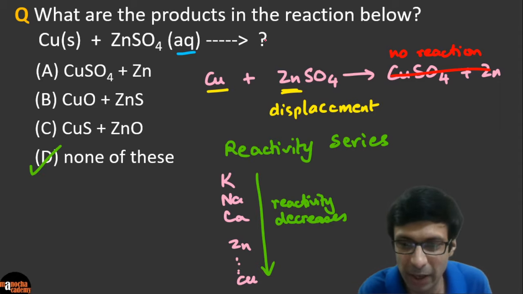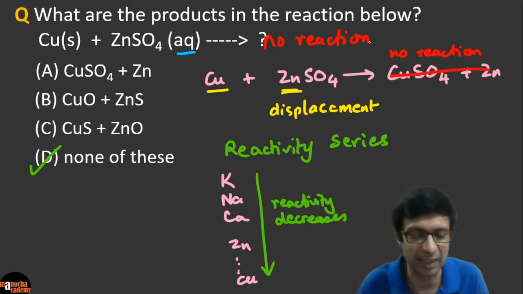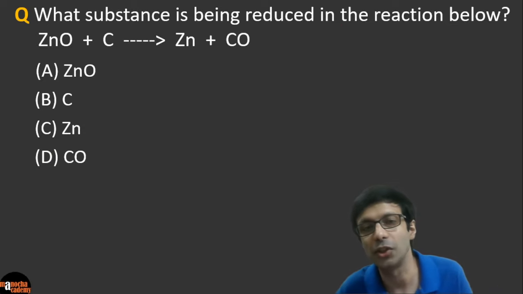Okay. So please make a note of this question. Nothing will happen because copper cannot displace. It's less powerful than zinc. Great, guys. Now let's go to our next interesting question.